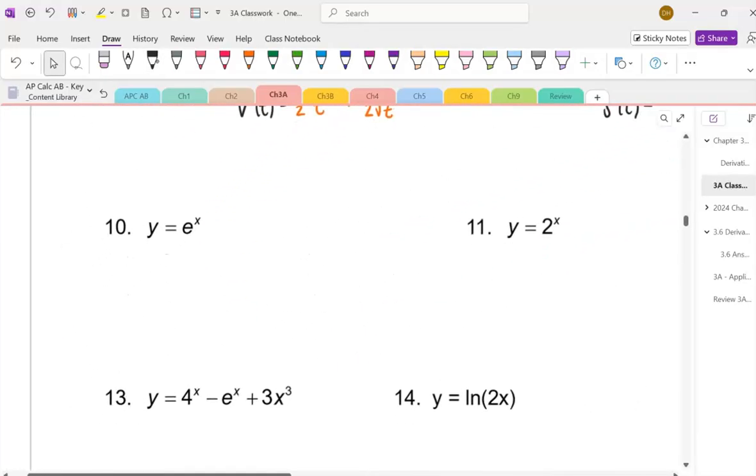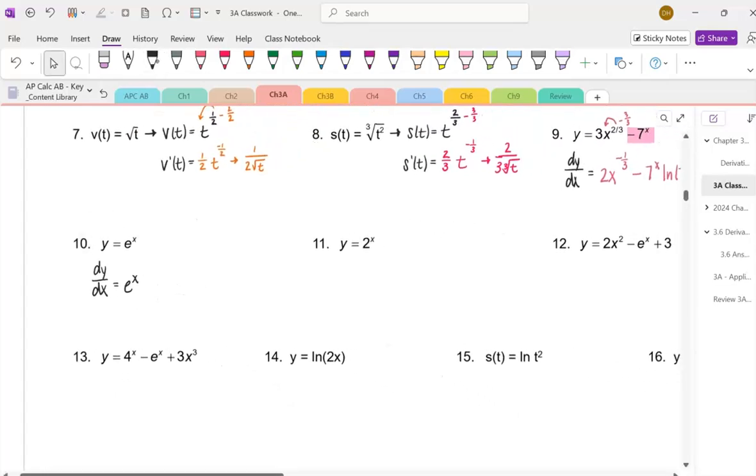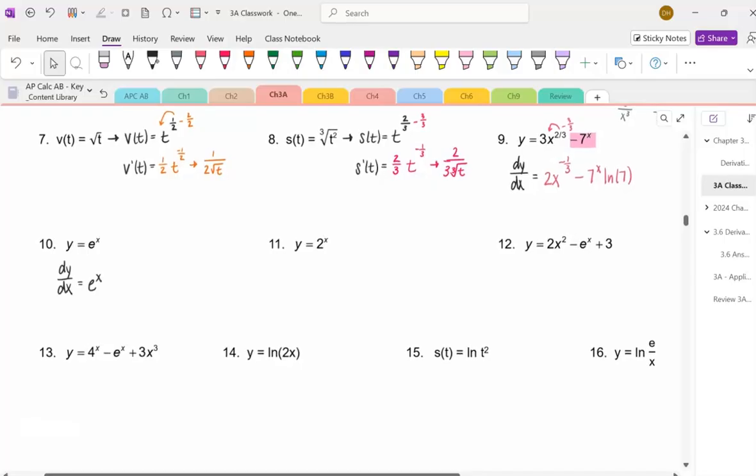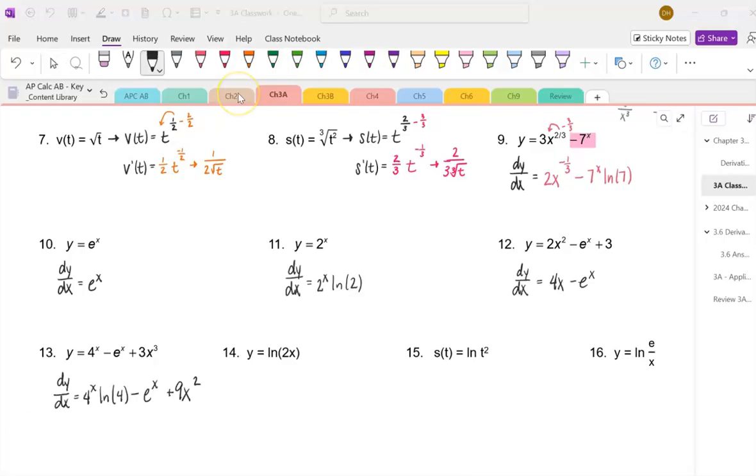So in this number 10, we've got y equals e to the x, so the derivative of that, dy over dx, is just e to the x. Go ahead and try out numbers 11, 12, and 13. So anything exponential, rewrite natural log of the base. If it is x to an exponent, multiply to the front, subtract 1. And then, of course, the derivative of a constant is 0.